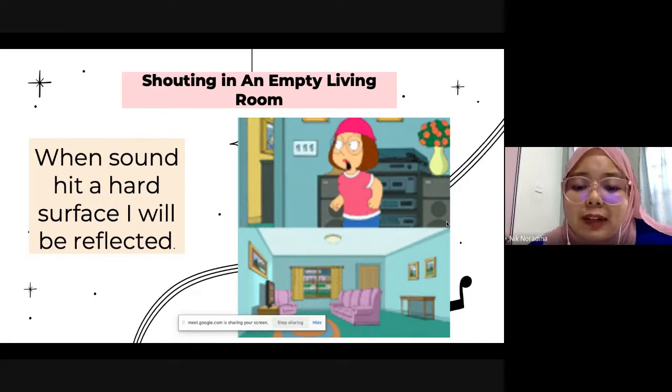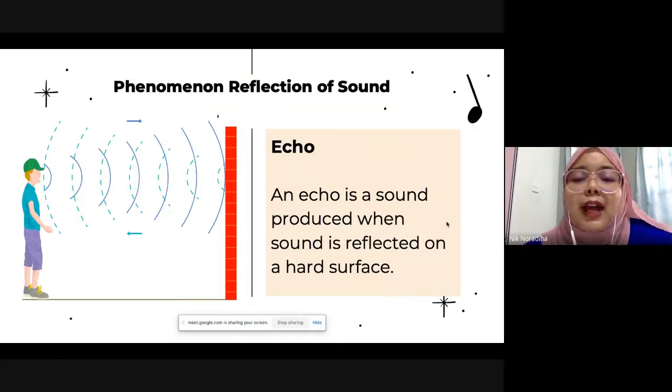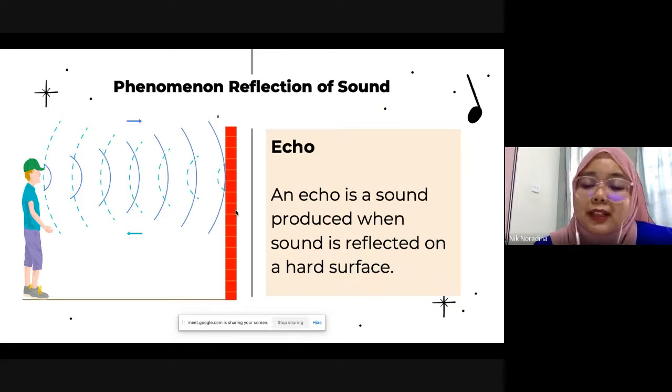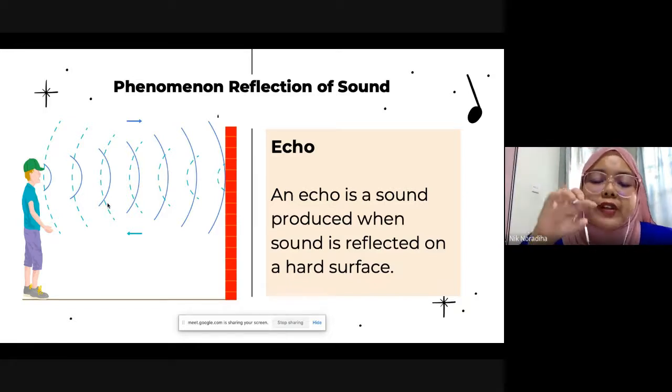Why do you hear an echo? Because sound is reflected. Now we are going to look at the phenomena of reflection of sound that we can learn about. There are a few things that happen during reflection of sound. The first one is the echo. Just now teacher already mentioned the echoing sound when you are inside the cave or in the living room alone. As you can see in the picture, when this guy is talking, the sound wave of his voice will travel.